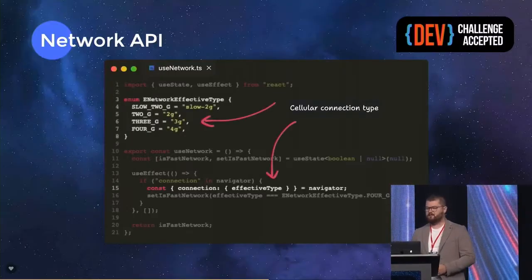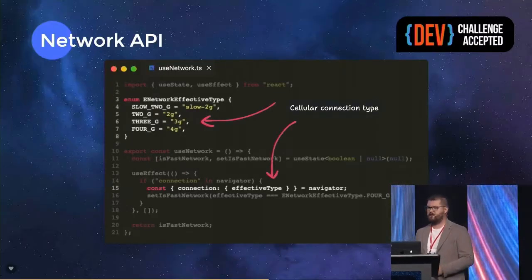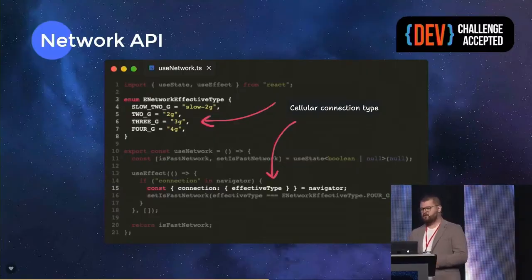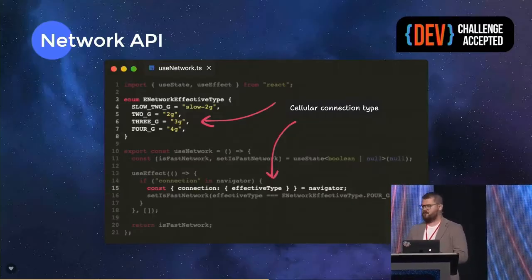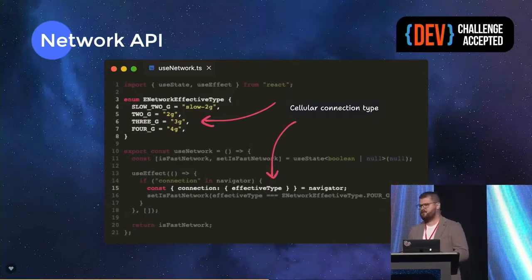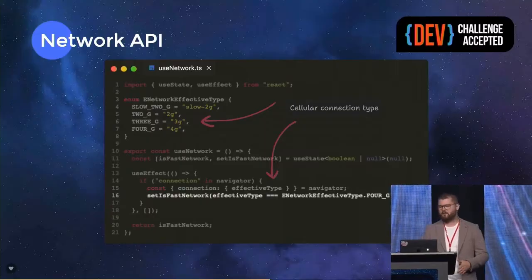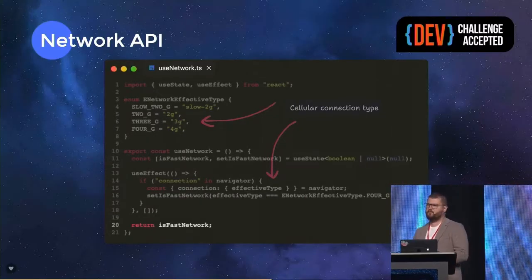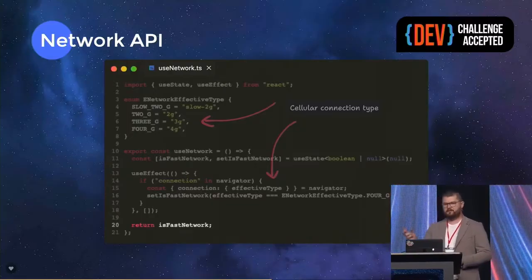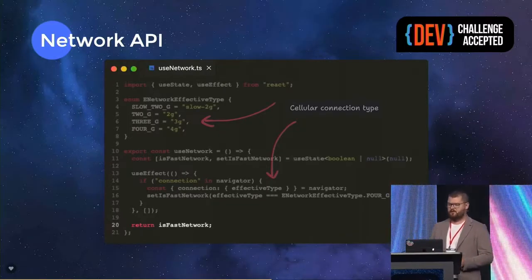And that effective type can have some of these values. So we assumed if it's slow 2G, 2G, or 3G, then it's a slow network. If it's 4G, then it's a fast network. And we just put that in the state and return that state. And that's how we managed to do that, displaying the message.